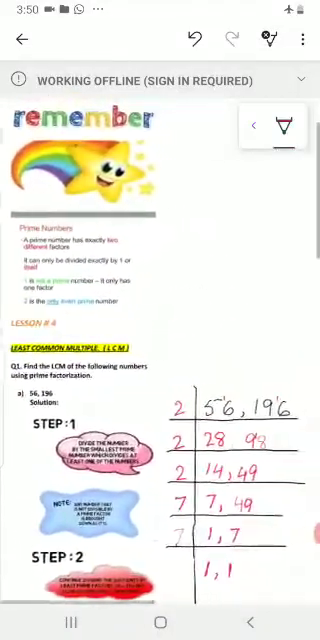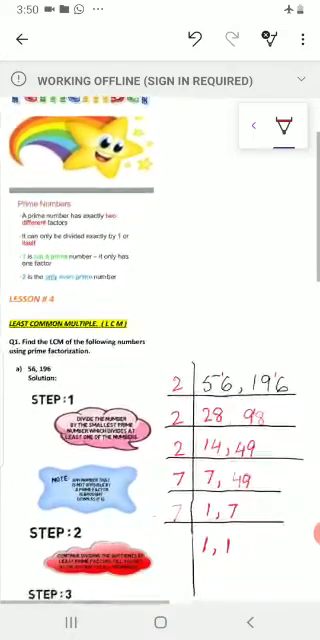Yes students, I hope all of you understood the topic of LCM. So watch this video 2 to 3 times and solve the questions of LCM in your rough notebook. Do practice of these questions and the topic of LCM and the sums of LCM of page number 20. Solve these questions in your rough notebook.